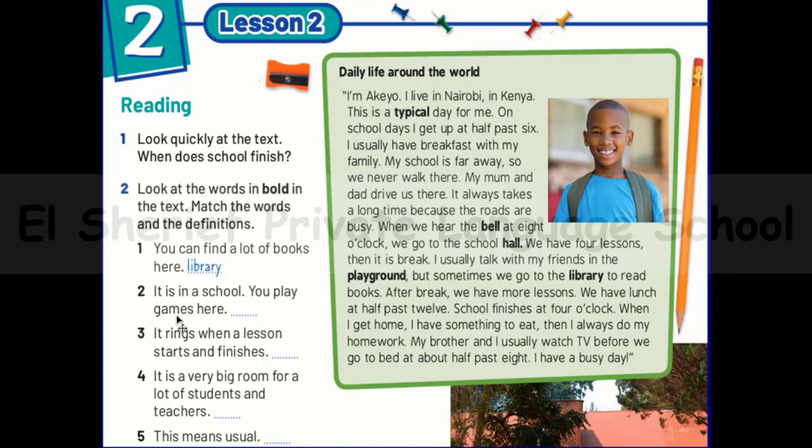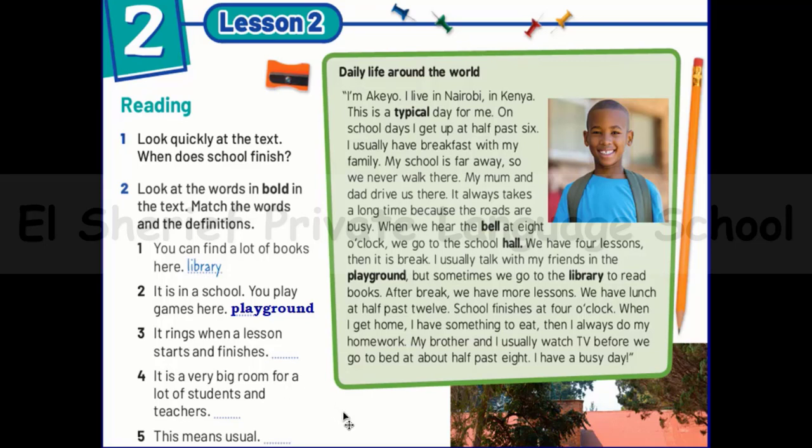Number 2, it's in a school, you play games here. Can you guess which one? Typical, playground, bell, or hall? And I can be sure that you said playground. Great. So number 2 is playground. So playground is the place where you can play games in your school, especially in break, sometimes in your physical education session, PE.